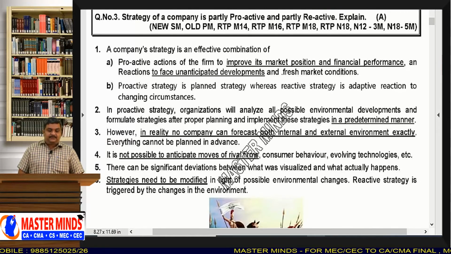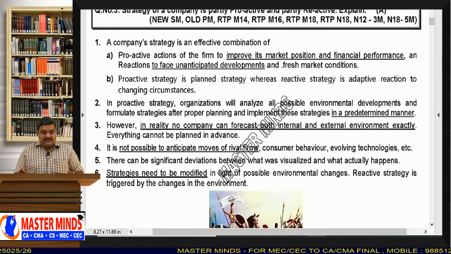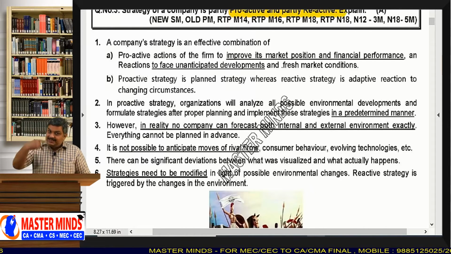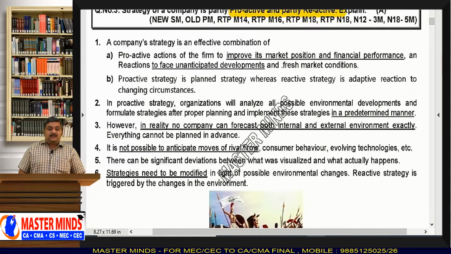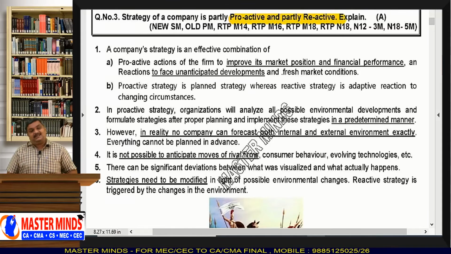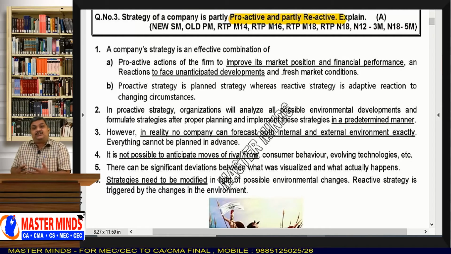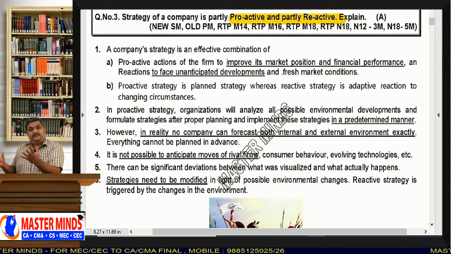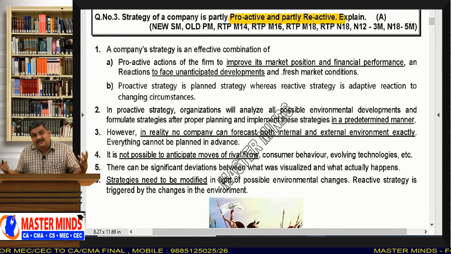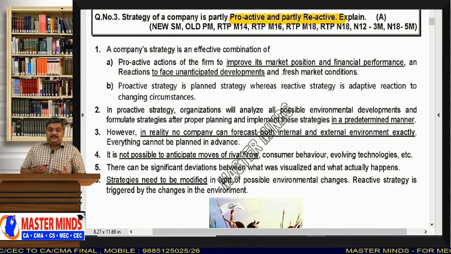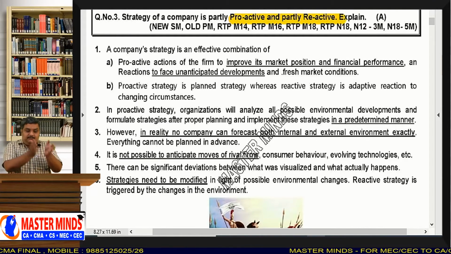Now the third question. Strategy of a company is partly proactive and partly reactive. Explain. See, already in the second question we learned that the strategy should be flexible. That means you should be in a position to change your strategy according to the situations. Your strategy should not be rigid. It should be flexible. It should be dynamic. Okay. Now this question tells that the strategy of a company should be partly proactive and partly reactive.